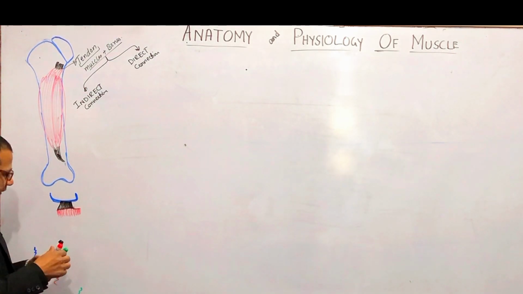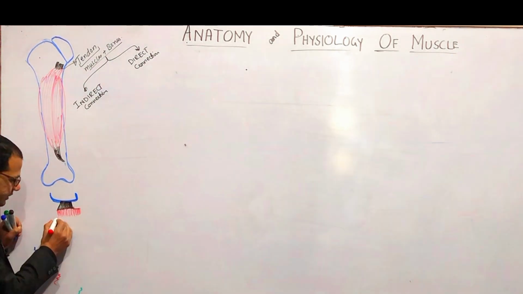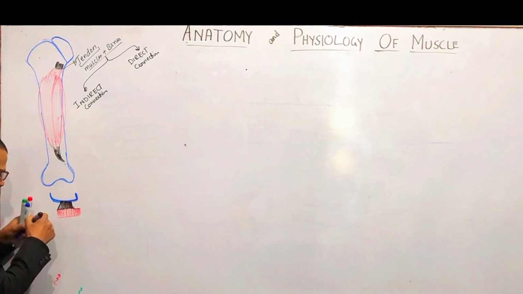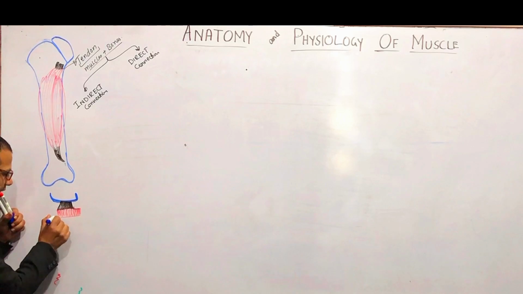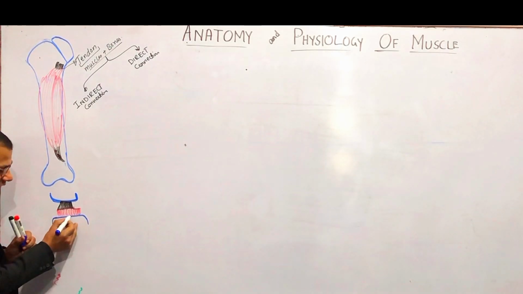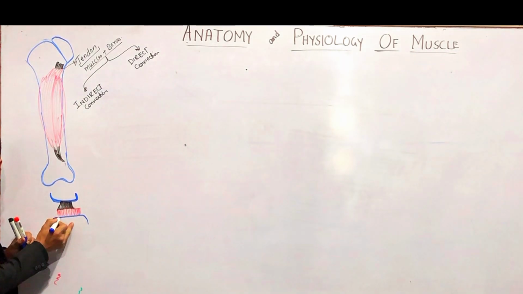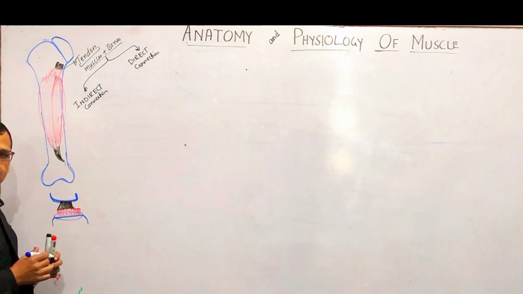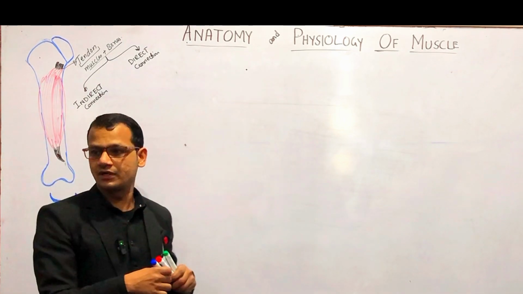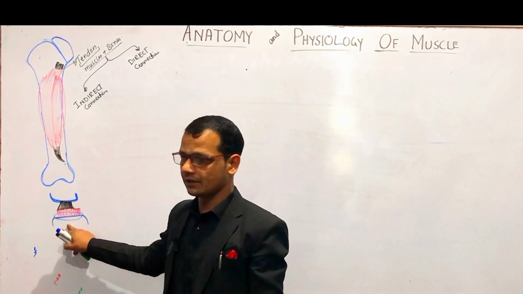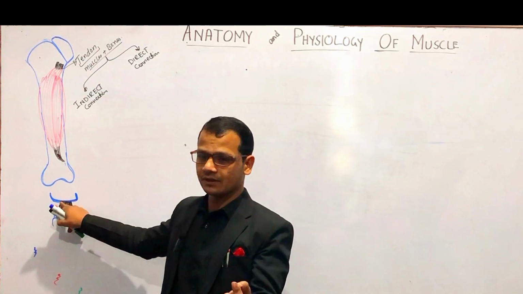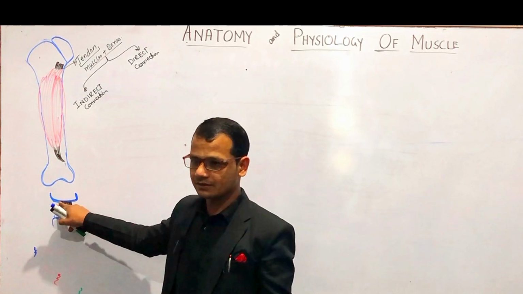But if the muscle sheets are directly attached to bones, for example, this blue is bone and this red is muscle, and this muscle is directly attached to this bone, this is called direct connection. But this direct connection is very rare in the body because it needs a lot of space, and the indirect connection requires less space, right?